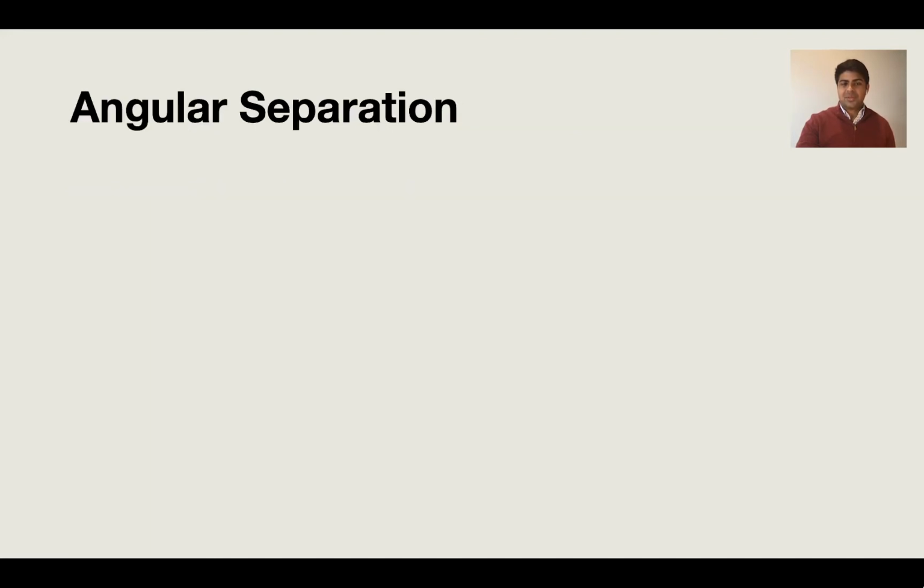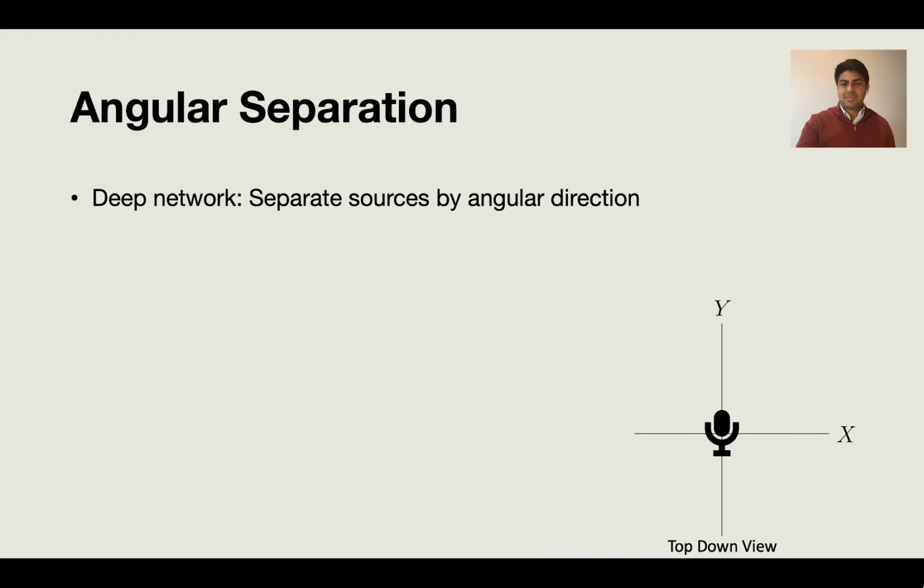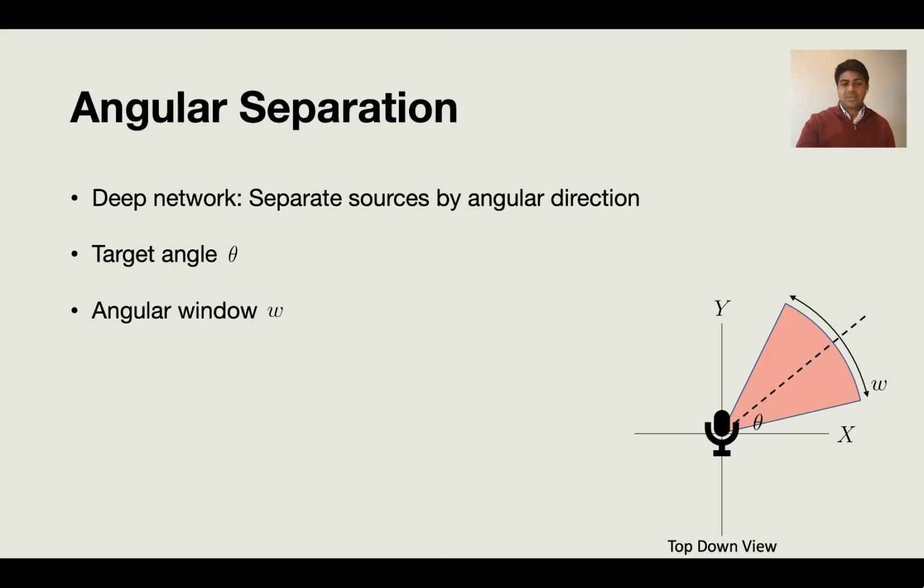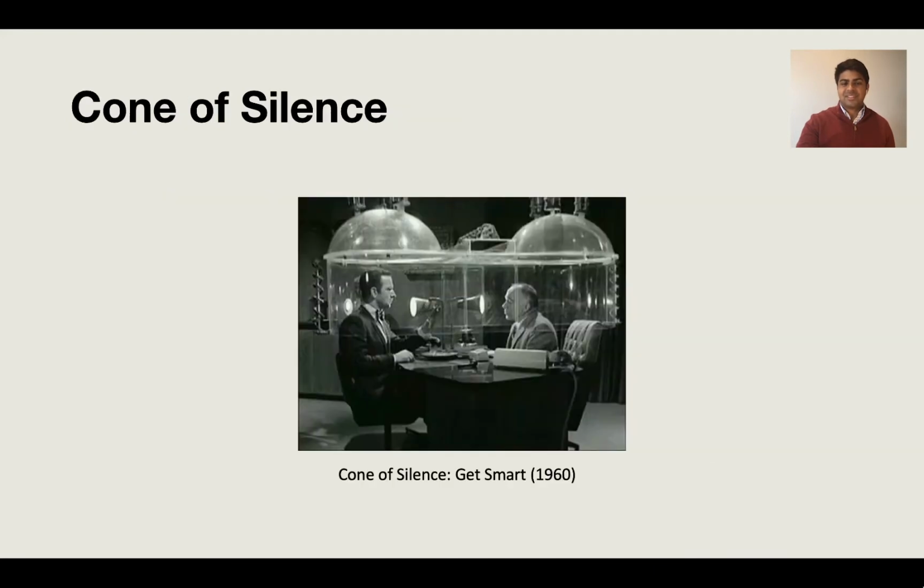By region-based source separation, we mean that we would like to separate sources based on their angular direction of arrival. Suppose we have some target angle theta. We would like to hear sources that come from this angle theta and not hear anything else. In our case, we also have a second parameter, W, corresponding to a window size, meaning that we would like to hear sources coming from this region, theta plus or minus W over 2, and not hear anything else. Because this region is a cone, we call this the cone of silence. This is a reference to the cone of silence from the TV show Get Smart.